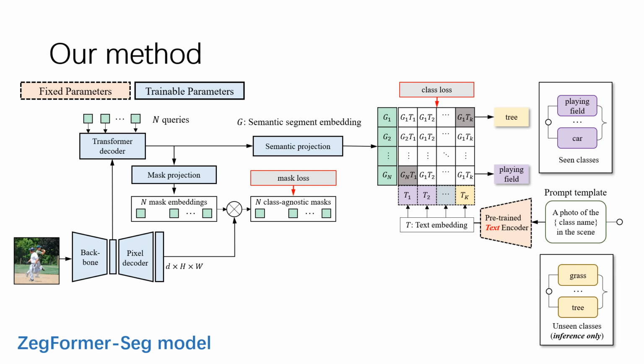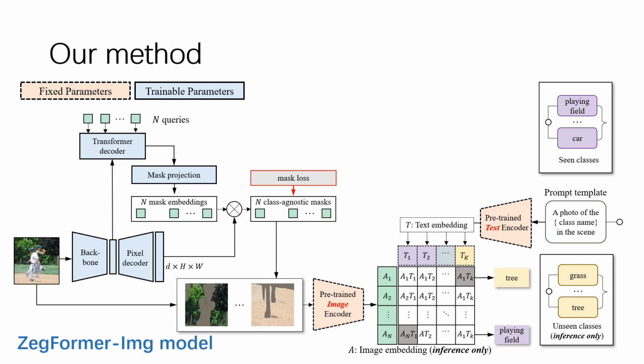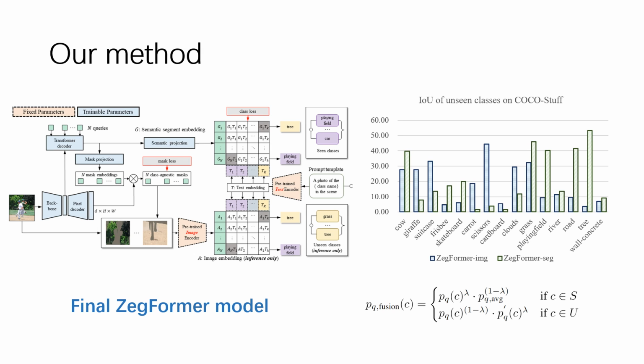While the steps mentioned above can form a standalone approach for zero-shot semantic segmentation, a model trained on a small dataset struggles to have strong generalization. Thanks to the decoupling formulation, it is also flexible to use a pre-trained image encoder on a large dataset to generate image embeddings for zero-shot segment classification. This model is called ZegFormer-image. The performance of ZegFormer-seg and ZegFormer-image on different classes is shown in the right picture. We can see they are complementary. So we fuse the two kinds of classification scores, and obtain the final ZegFormer model.